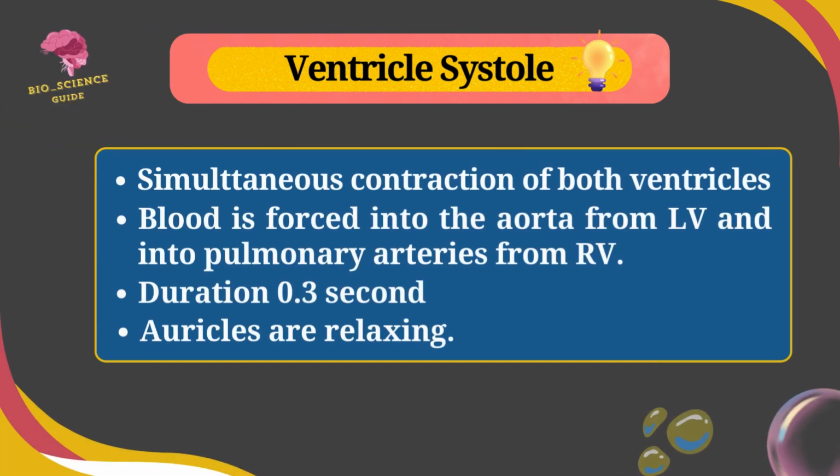In ventricular systole, there is simultaneous contraction of both ventricles. As a result, the blood is forced into the aorta from left ventricle and into the pulmonary arteries from right ventricle. The ventricular systole lasts for 0.3 seconds, and during this process, the auricles are relaxing.